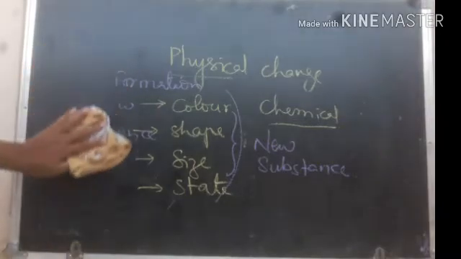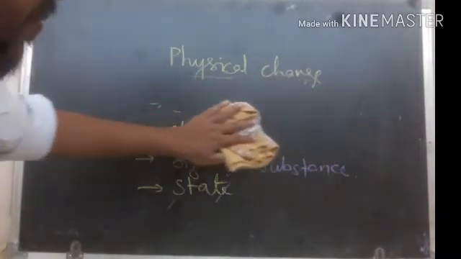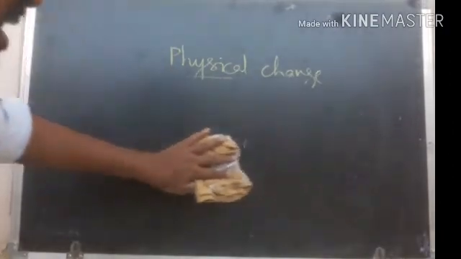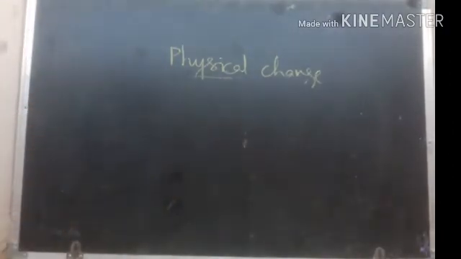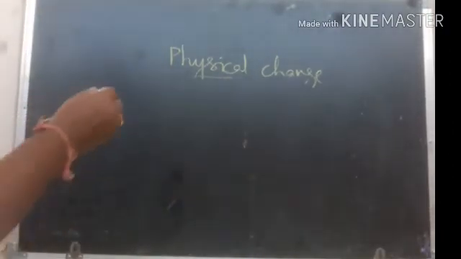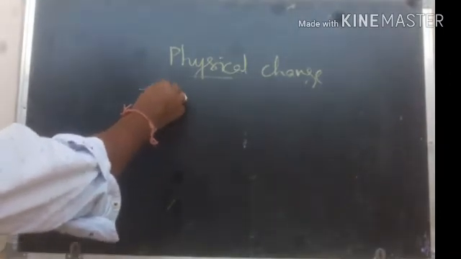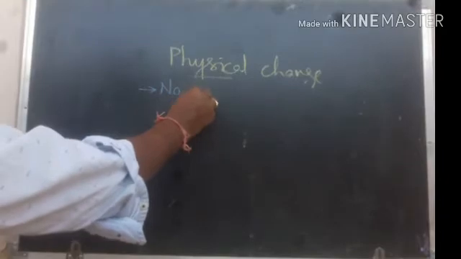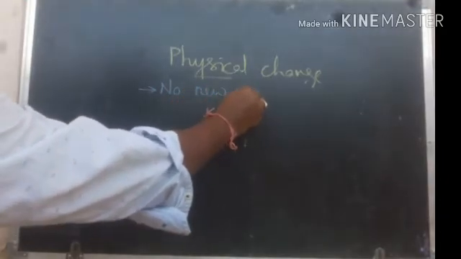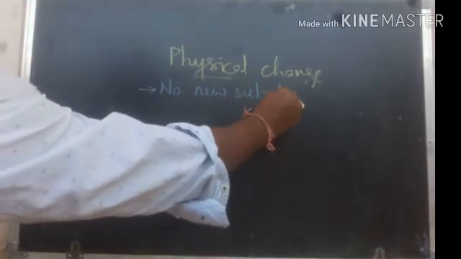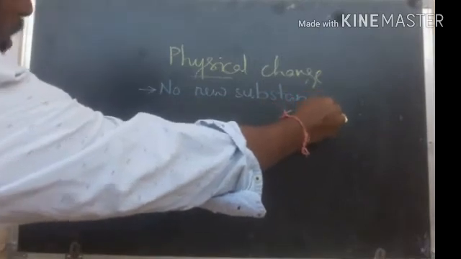So let us see some characters of physical changes. First we discuss the physical changes. Characteristics of physical change. Number 1, there is no formation of new substance, right?